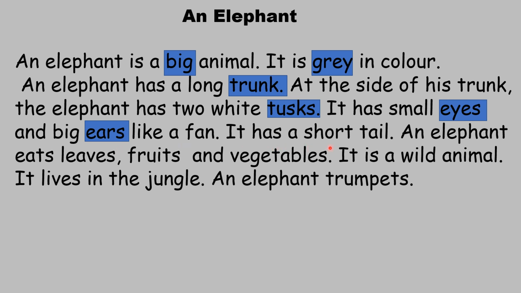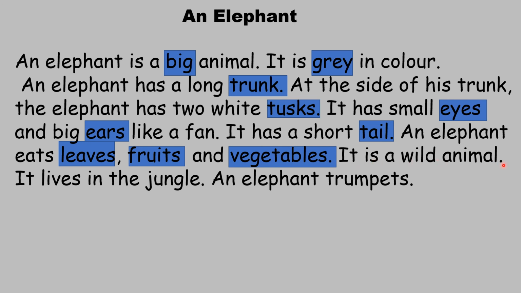It has a short tail. Which word? Tail. Tail is important. An elephant eats leaves, fruits and vegetables. So all these three words are important. Leaves, fruits and vegetables.